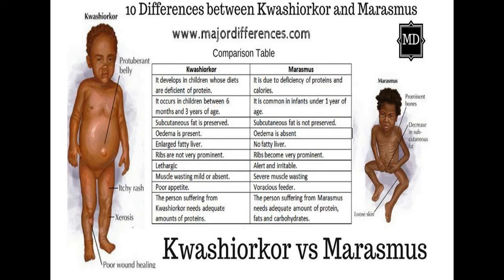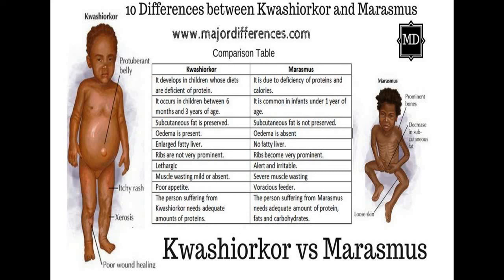Then the person suffering from Kwashiorkor needs an adequate amount of protein, whereas the marasmus child needs all types of food constituents in balanced amounts. That is, it needs adequate amounts of protein, fats and carbohydrates to overcome the deficiency of food. That is, all food constituents along with vitamins and minerals are needed for the child.